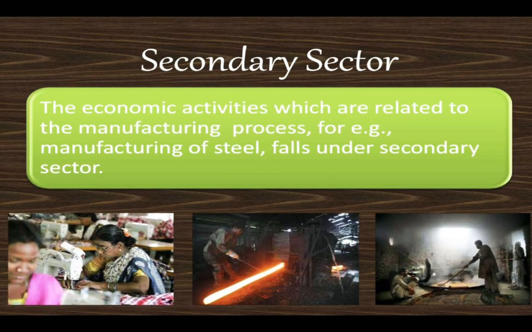Now when we talk about the secondary sector, the economic activities which are related to manufacturing processes, like manufacturing of steel, fall under the secondary sector. So whenever we are talking about the secondary sector, industries and factories should flash in your mind. The secondary sector covers activities in which natural products are changed into other forms through manufacturing, which we associate with industrial activity. It is the next step after the primary sector or primary activities. The activities done in these sectors are named accordingly: primary activities are done in the primary sector, secondary activities are done in the secondary sector.